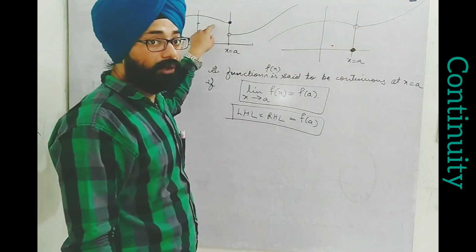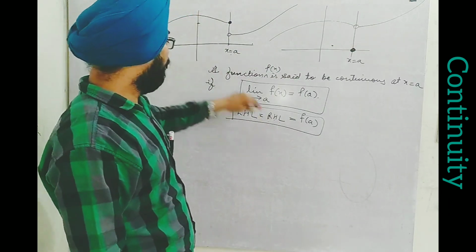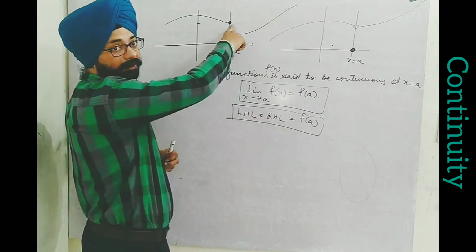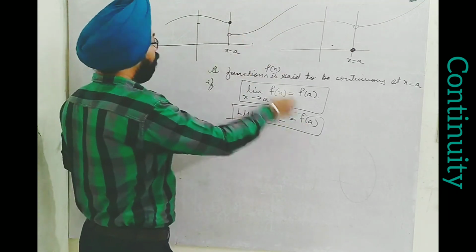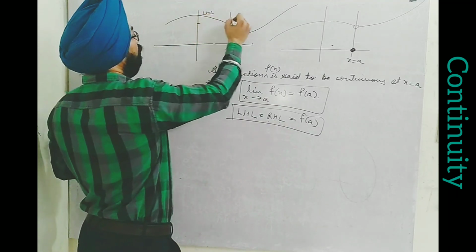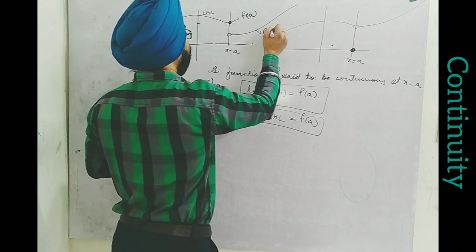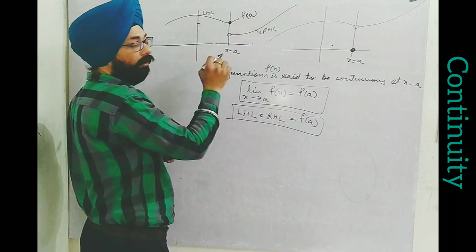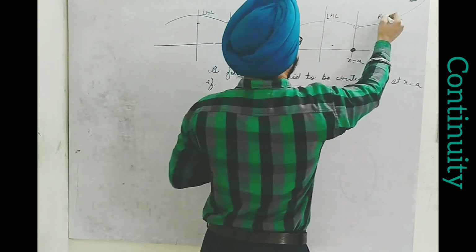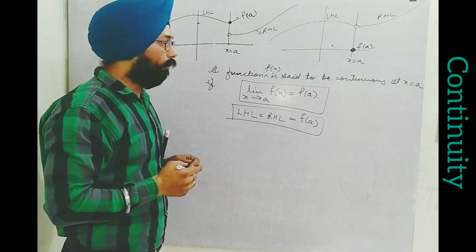In the previous example, what was the matter? LHL was equal to f of a, but RHL was different, and f of a is the darkened point. You can see this is LHL, this one is f of a, and this one is RHL. So LHL and f of a both are equal, but RHL is different from them. Here LHL and RHL both are equal, but f of a is different from them. I hope you have understood.